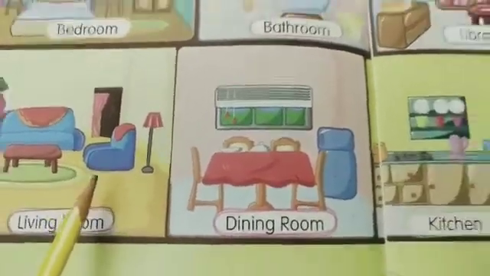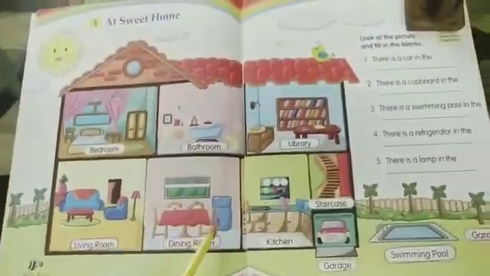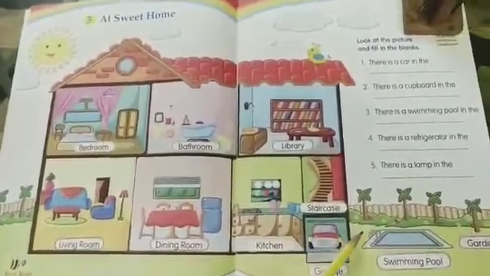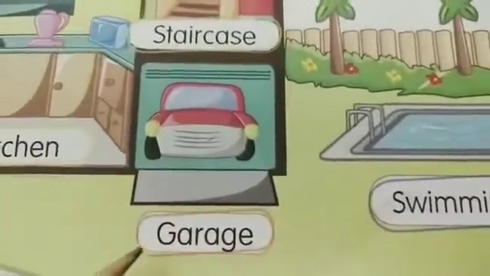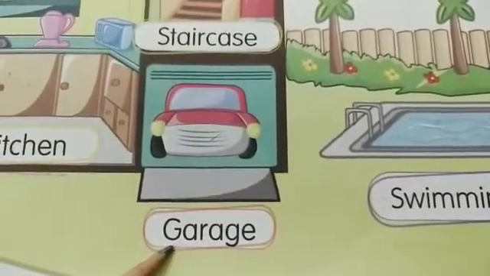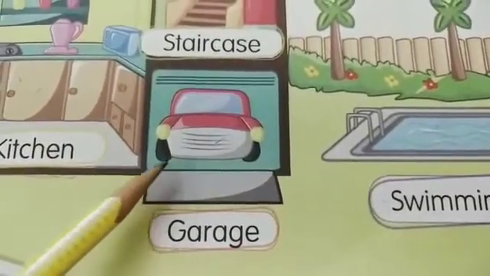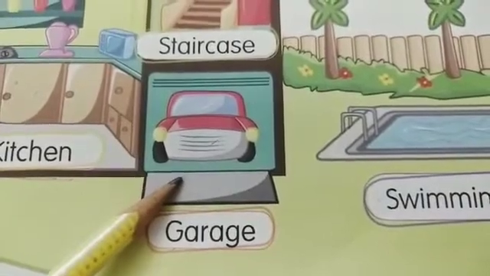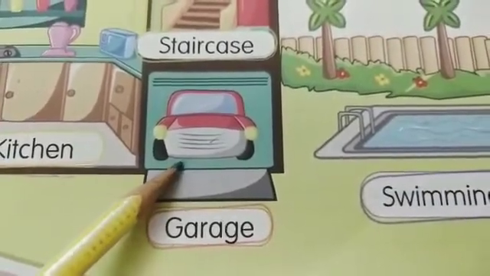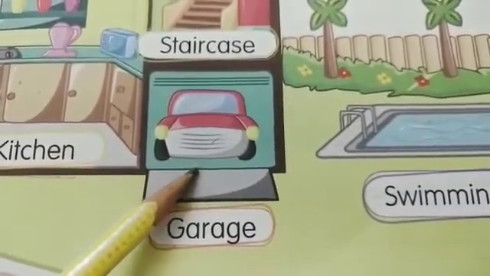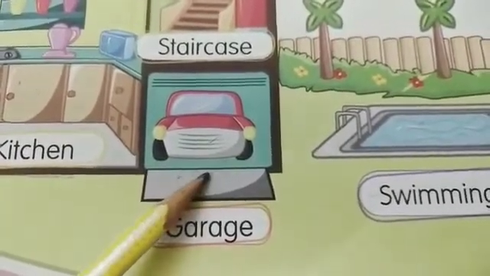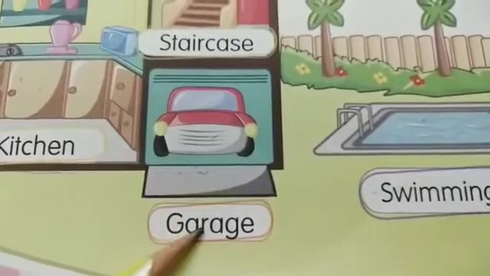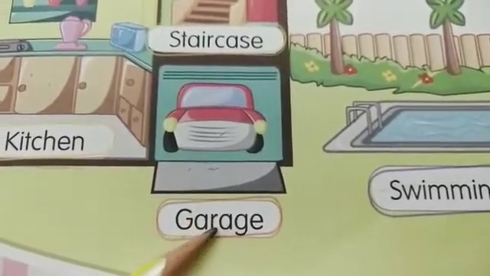Now coming out of this house, this is our house, this is our sweet home. Now coming out, you can see here is a garage. Garage is a place where we park our car, our motorbike, our cycle, any automobile which is parked in the house. That place is called garage.